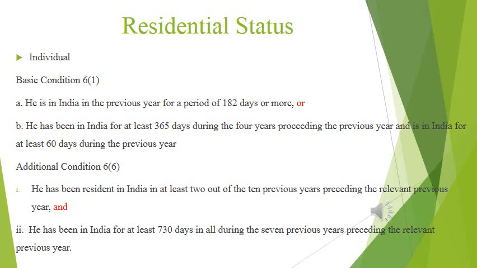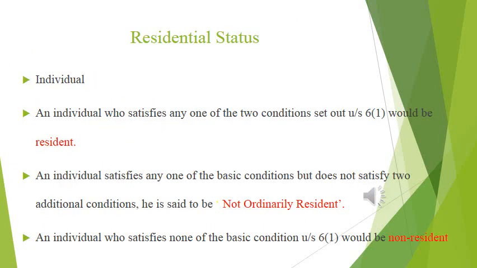Additional condition: he has been resident in India for at least 2 out of 10 previous years preceding the relevant previous year, and he has been in India for at least 730 days in all during the 7 previous years preceding the relevant previous year. Okay, then let us see how to determine residential status based on these criteria.